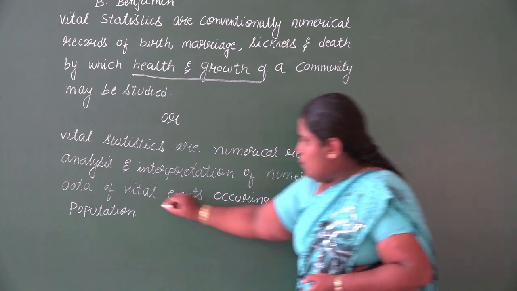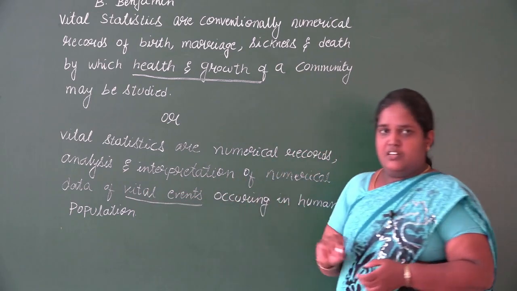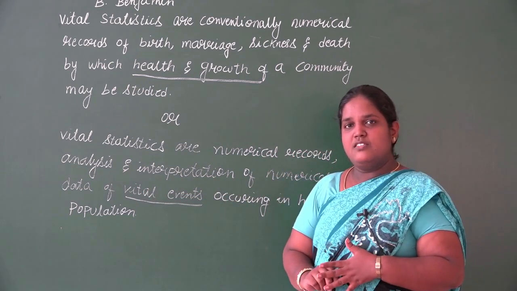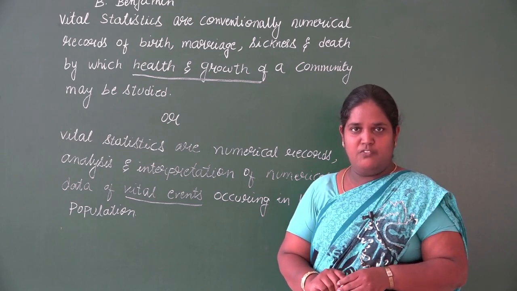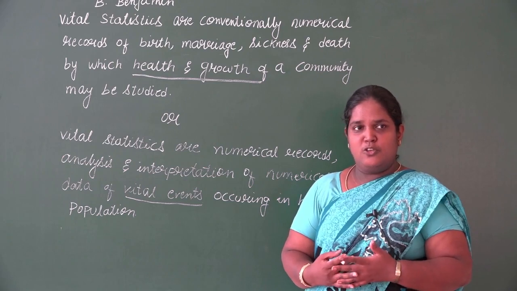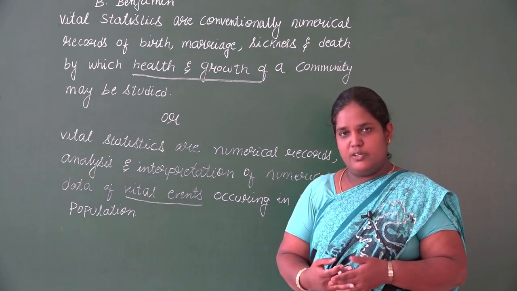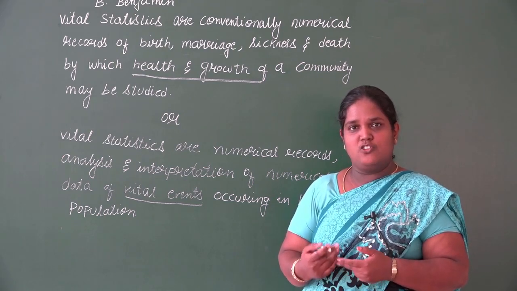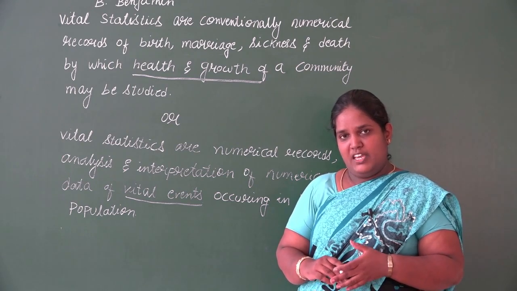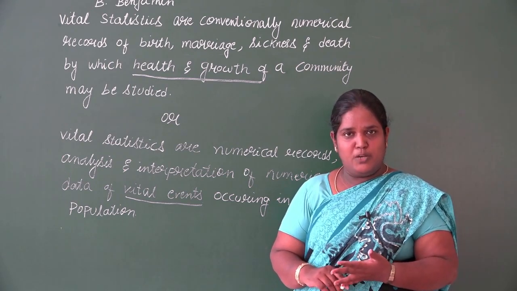So what do you mean by vital events? Vital events are the events of human life, the things that occur in any human life. You can take examples like birth, death, marriage, divorce, separation, adoption, migration. You may migrate from one place to another.